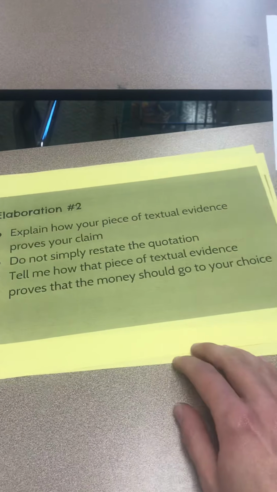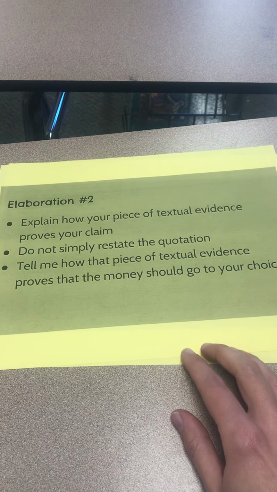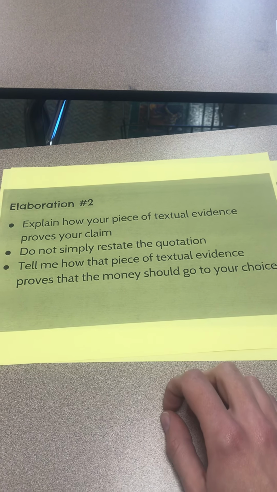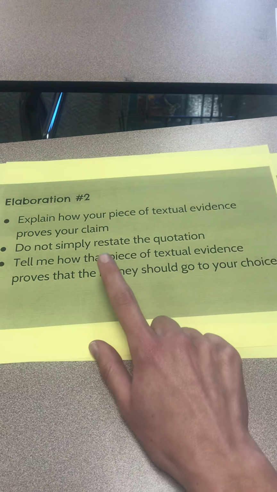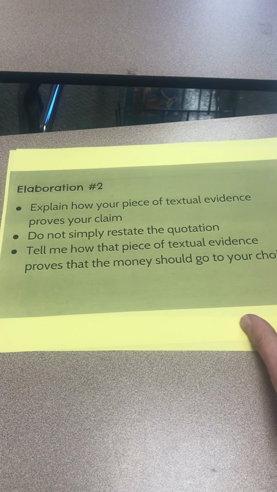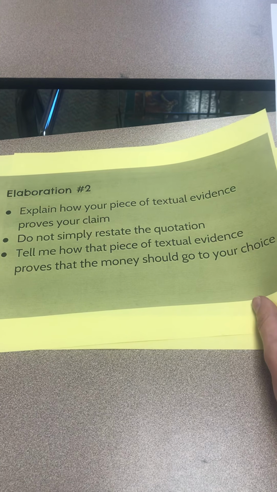Last is my elaboration number 2. So I have to explain how the piece of textual evidence about auditory learners proves my claim that it's important that the money go to new technology. I must not simply restate the quotation, and tell me how that piece of textual evidence proves that money should go to your choice.